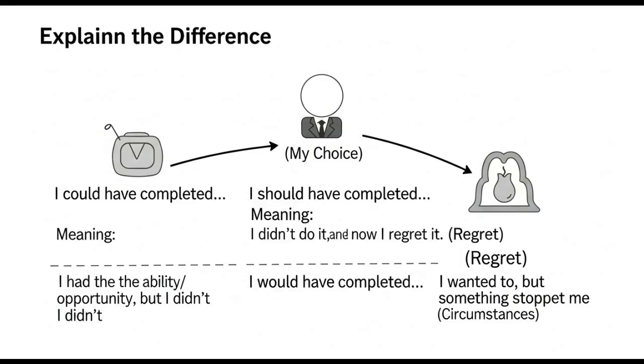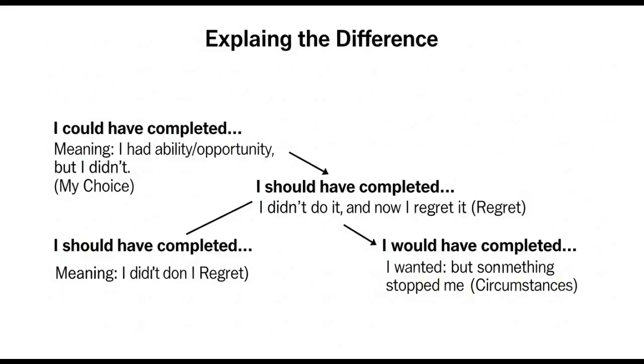In the first sentence, could means I had the ability or the opportunity, but I didn't. It was my choice. I didn't complete my graduation. In the second sentence, should means I didn't do it. It means I didn't complete my graduation and now in the present I am regretting. So it expresses a regret. And in the last sentence, would means I wanted to or I was willing to complete my graduation, but something stopped me. Possibly I had no money or all the circumstances were such that I did not complete my graduation.